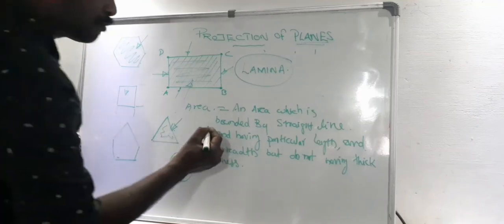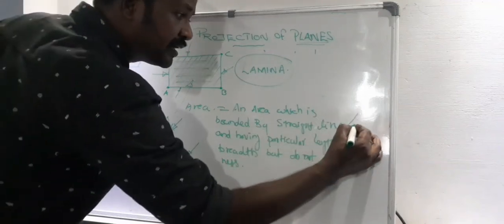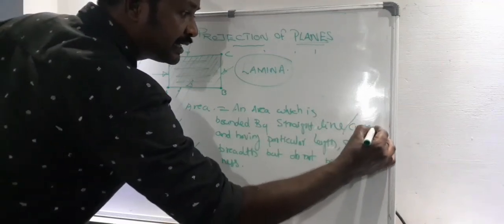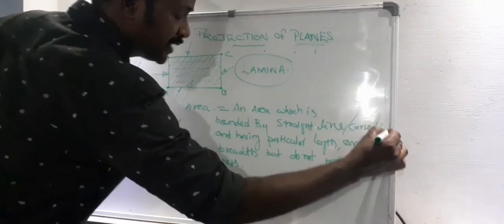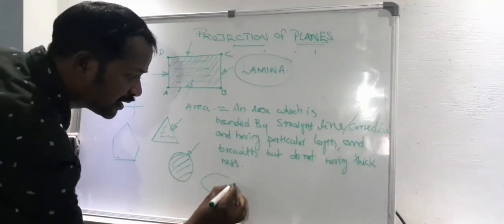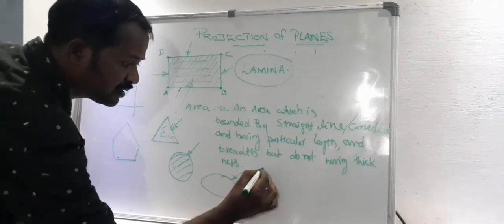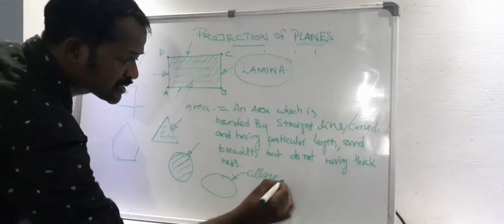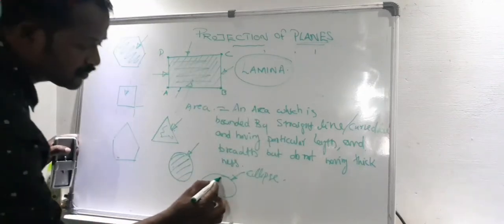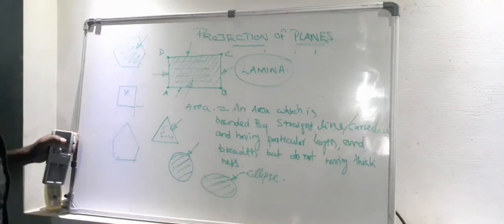So we can modify this definition: bounded by straight line or curved line. And this is another type of lamina. Its shape is oval. In engineering drawing we call it an ellipse. So this is another area which is bounded by a curved surface.